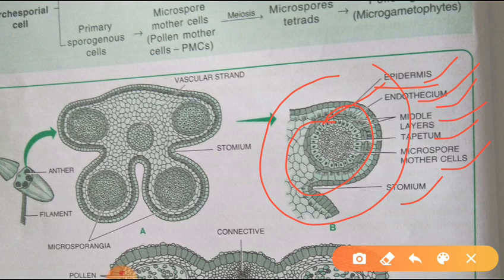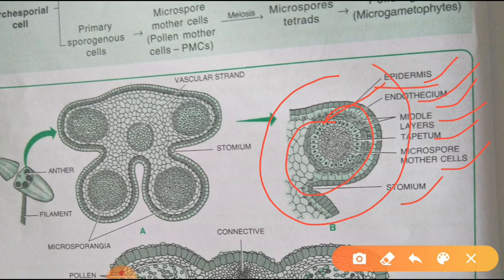The fibrous layer lying beneath the epidermis of the wall of the microsporangium we can call the endothecium. It is lying just beneath the epidermis, and it is a fibrous layer.